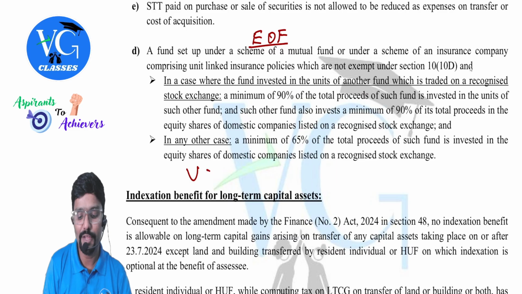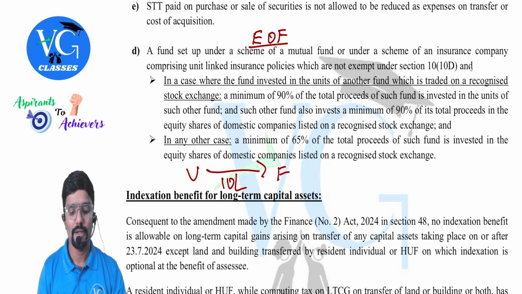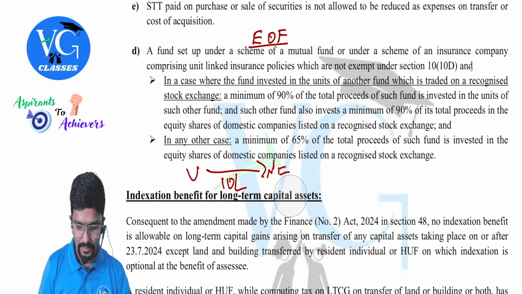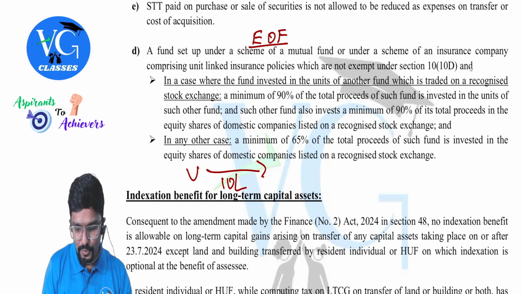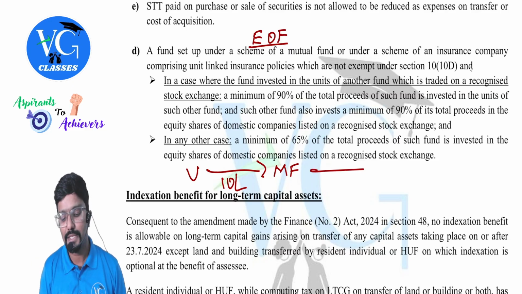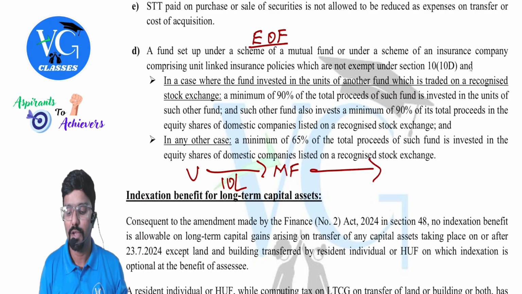For example, Vikas invested 10 lakh in a mutual fund. He invested 10 lakh and this company straight away is investing in equity shares, not in another fund. How much are they investing in listed equity shares, sir?